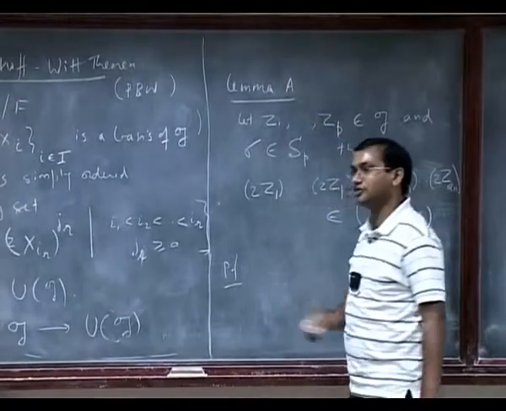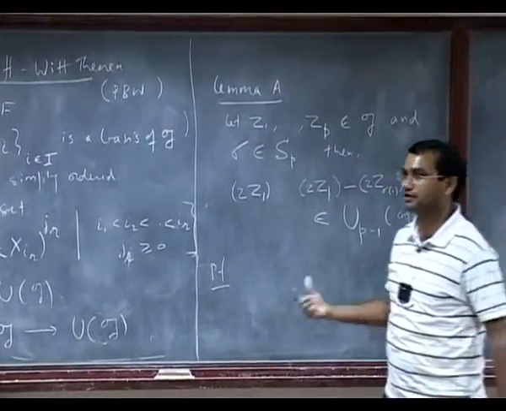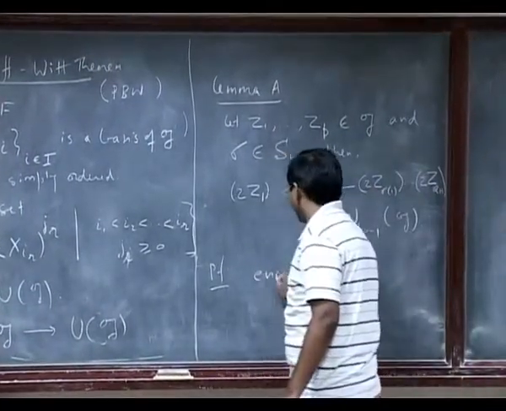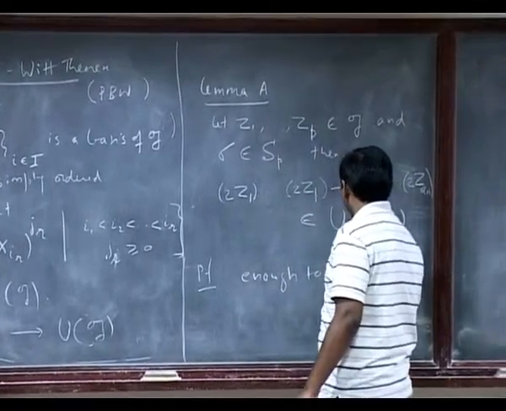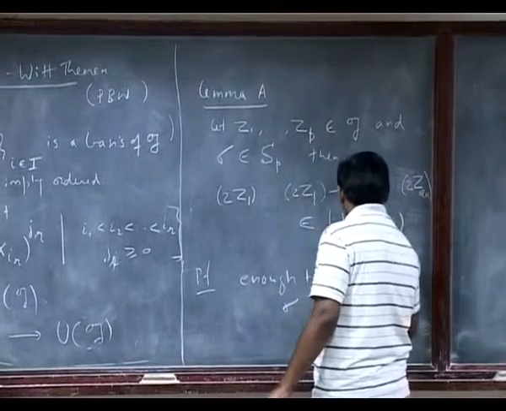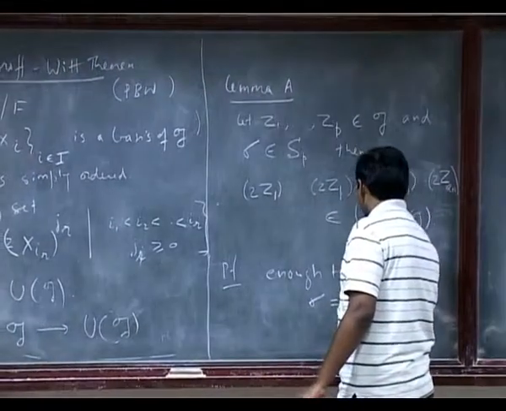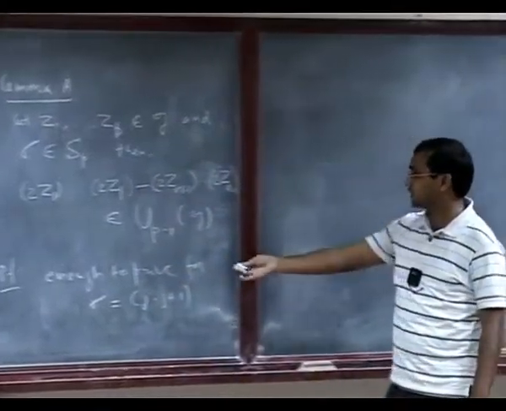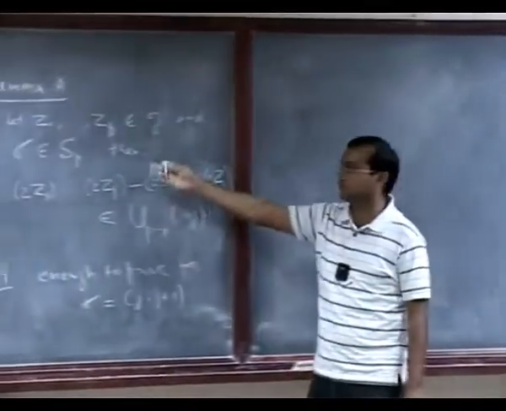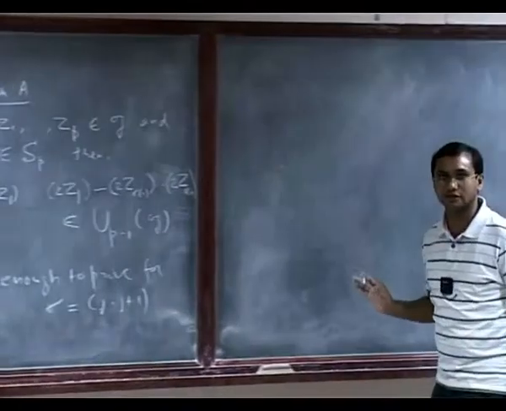And not just that, it's enough to prove it for sigma equal to (j, j plus 1) only, because this kind of element will generate the whole symmetric group. So it's enough to prove it for that.